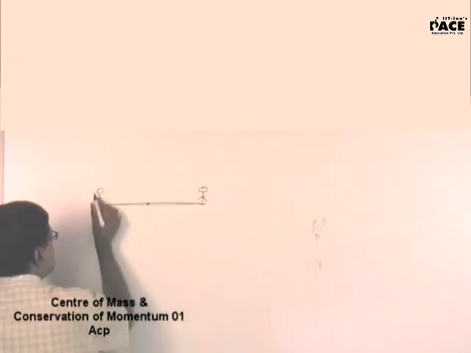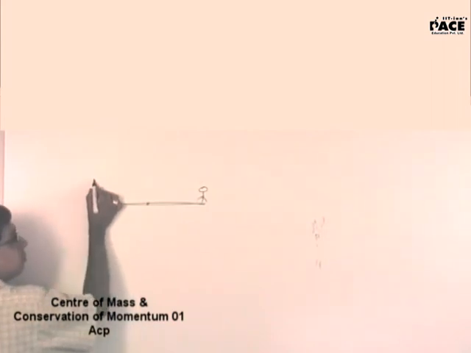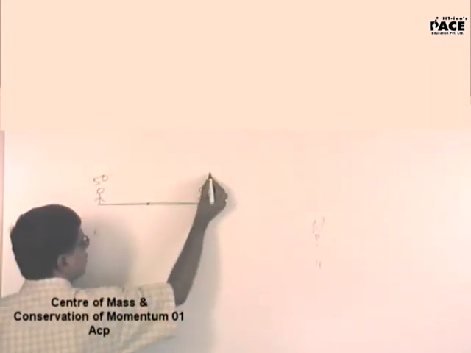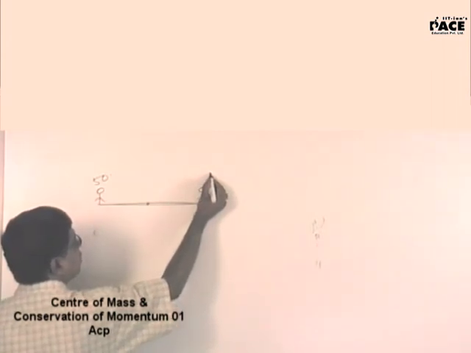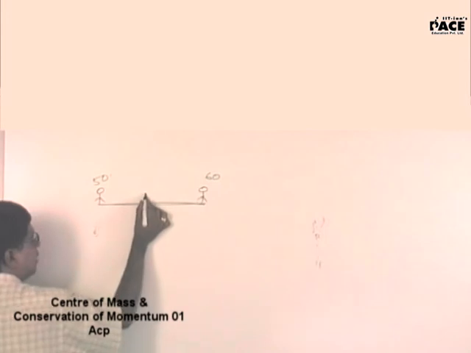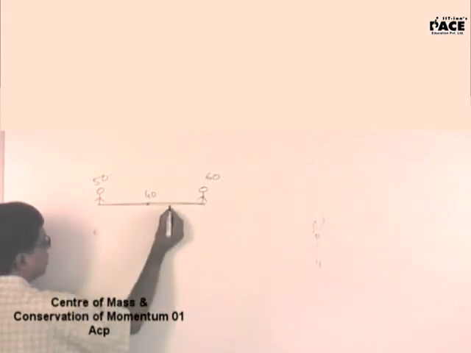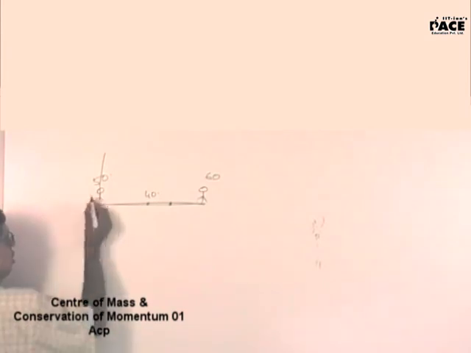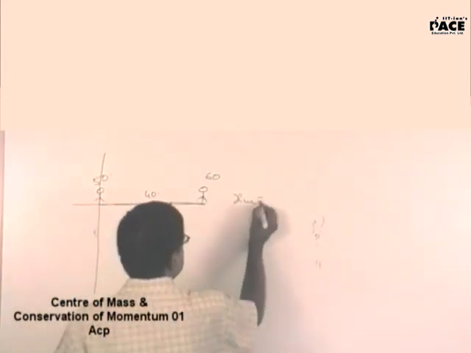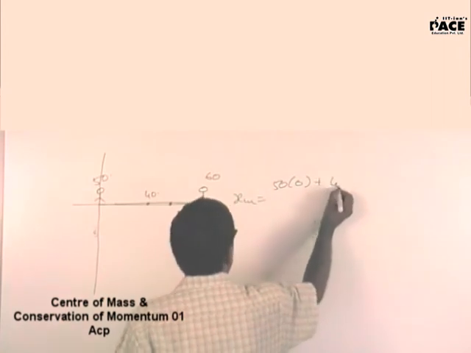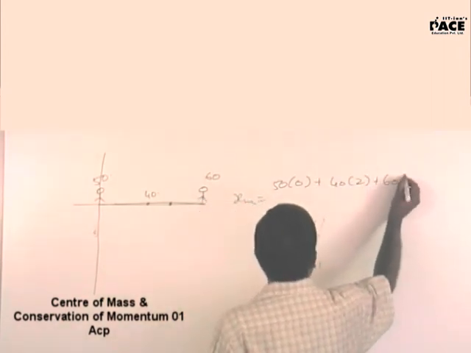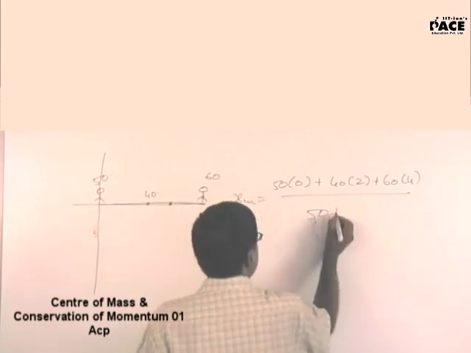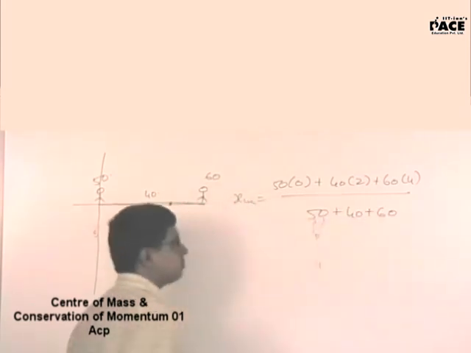Yes, sir. All of you have HCV with you. Page number 160, question number 12. What is the mass of this man? 50. Mass of this man? 60. Mass of the plank? 40. That means the center of mass will be here. If I place the origin here, XCM in this case is 50 into 0 plus 40 into 2 plus 60 into 4, divided by 50 plus 40 plus 60.